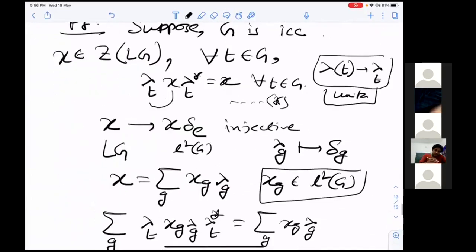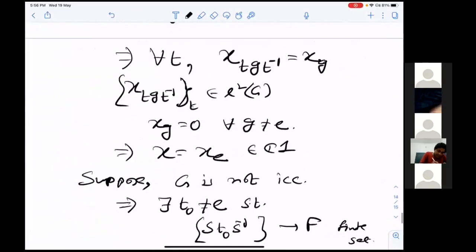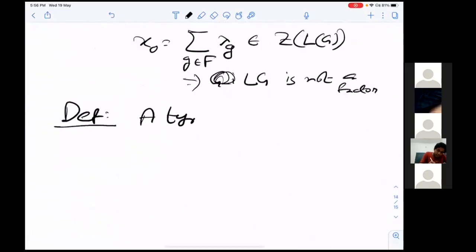So we immediately write a definition of a type II-1 factor. This is not the historically correct way to define a type II-1 factor. To define a type II-1 factor, one needs the geometry of projections, Murray-von Neumann equivalence, all these things, which is more natural. But this is not possible in this mini course. So I think this is the best way to define a II-1 factor in this mini course.